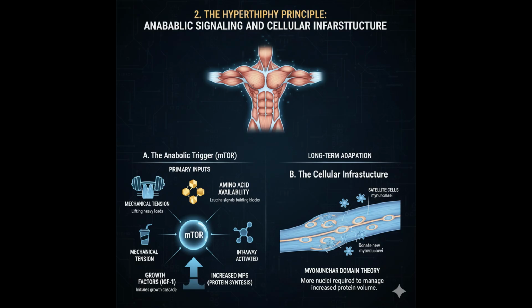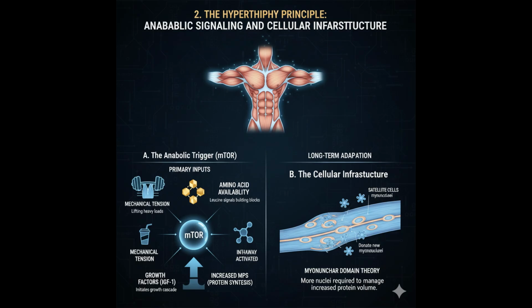2. The hypertrophy principle: anabolic signaling and cellular infrastructure. A. Hypertrophy is triggered by signals that demand the physical expansion of the myofiber's contractile machinery, the myofibrils. This process involves a master regulatory pathway, the anabolic trigger mTOR. The primary molecular switch for MPS is the mTOR (mammalian target of rapamycin) pathway.